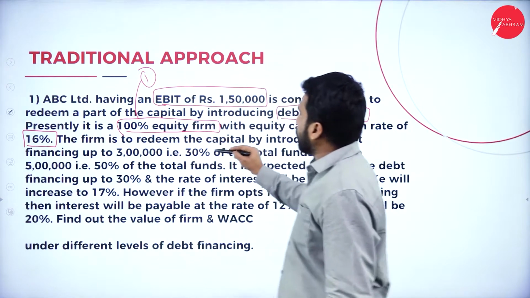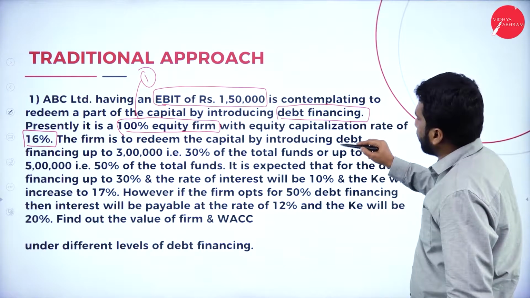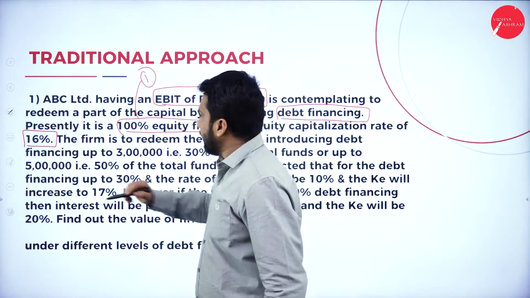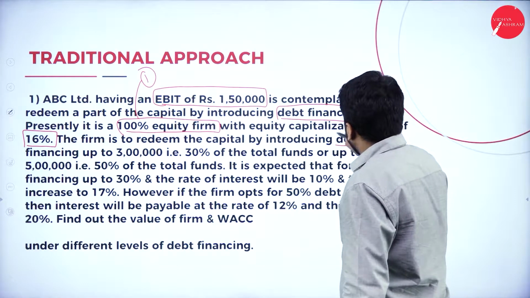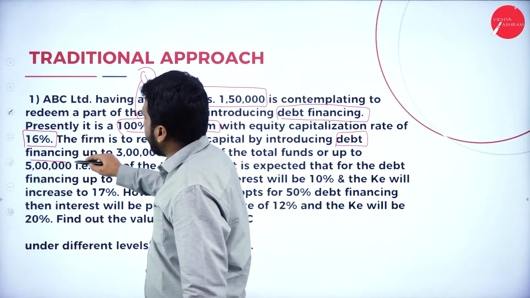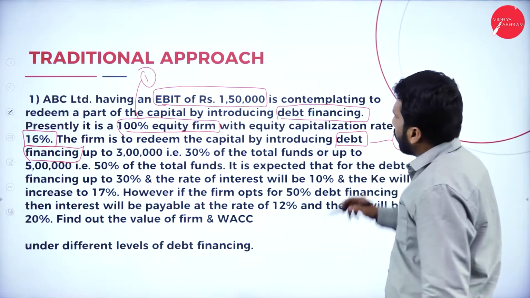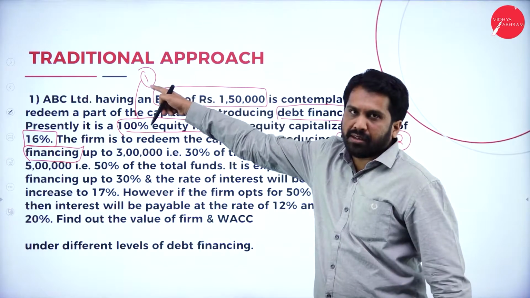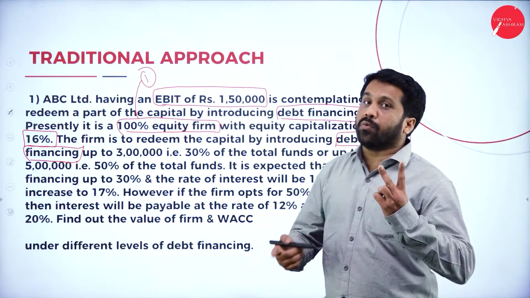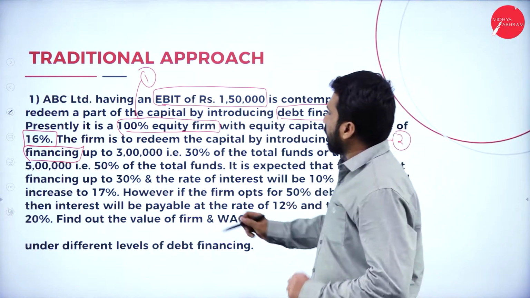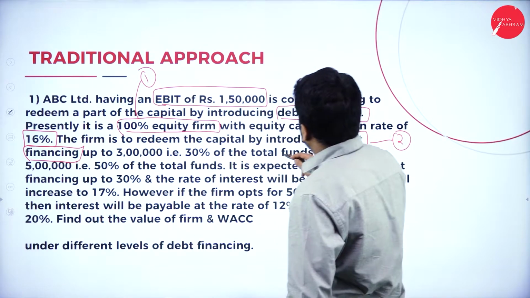One more piece of information: the firm is to redeem the capital by introducing debt financing. There is a second part, debt financing. First one is what? 100% equity. What is the second one? Along with debt also, 30% of the total fund.